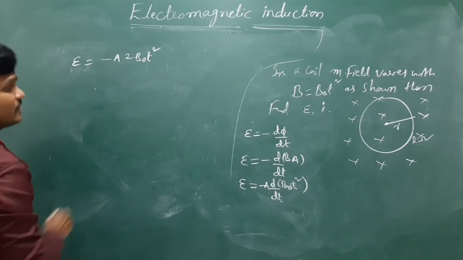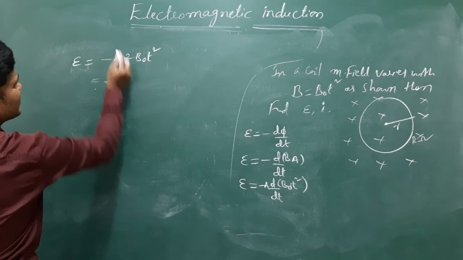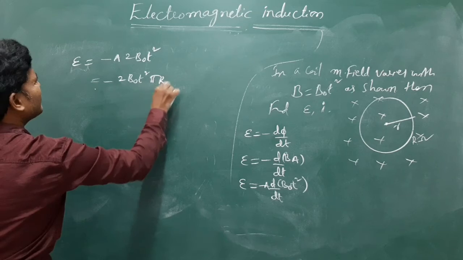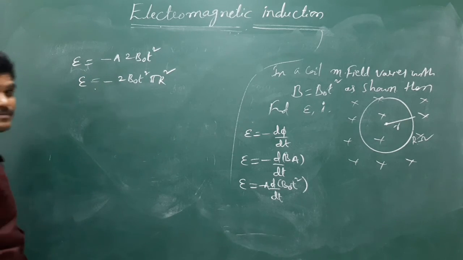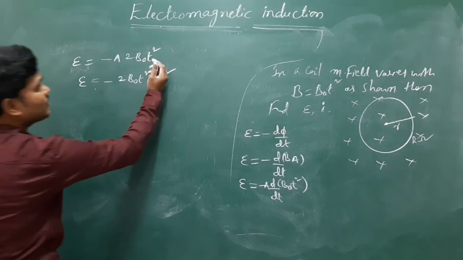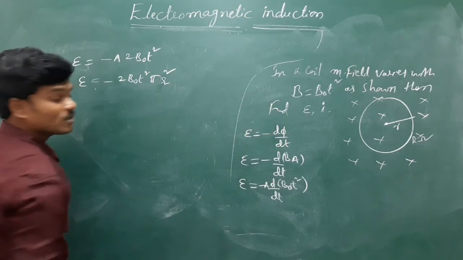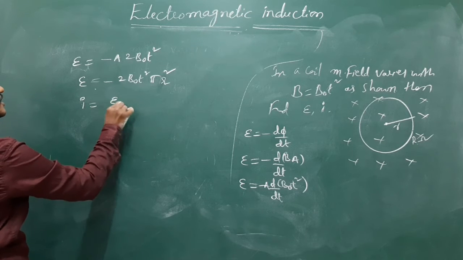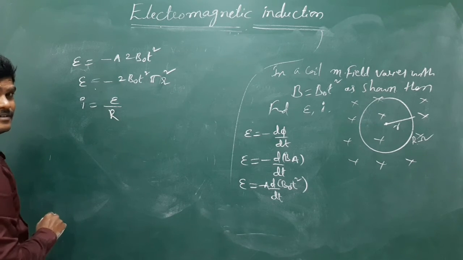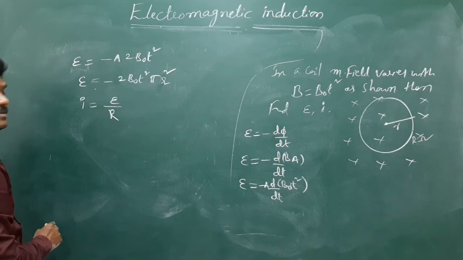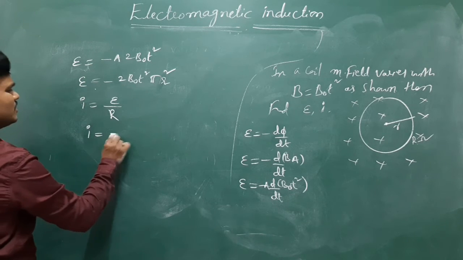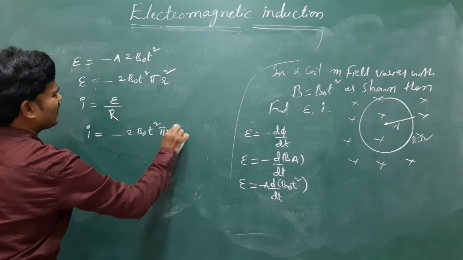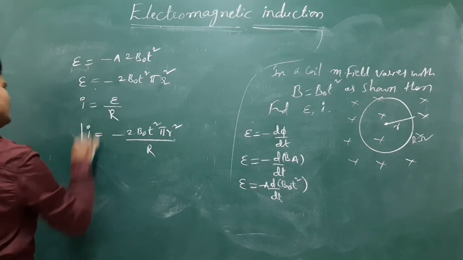What is A? A is nothing but pi r square. So 2 B naught t pi r square is the EMF. Small r is the radius. And they are asking for the induced current. E is equal to IR, so I is equal to E by R. So I is equal to minus 2 B naught t pi r square by R.